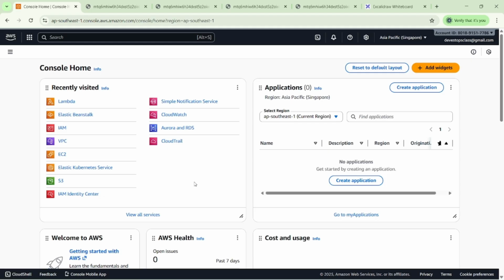In the next sessions we will start new services. I will take the VPC session at the last, because it is a very important topic. We have to create the NAT gateway and internet gateway in the VPC, so I will take this session at the end.